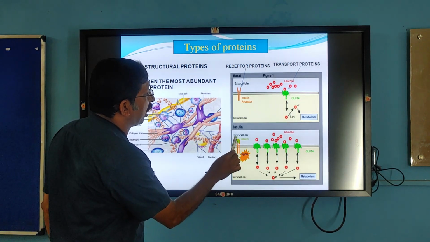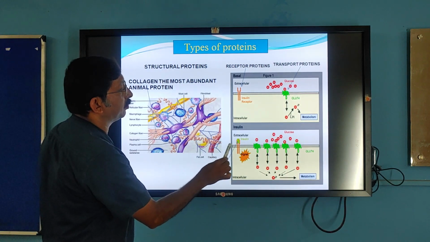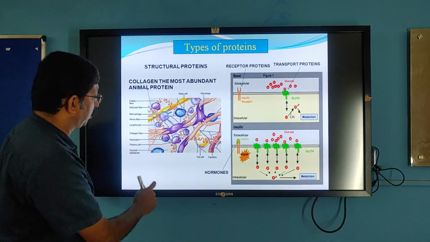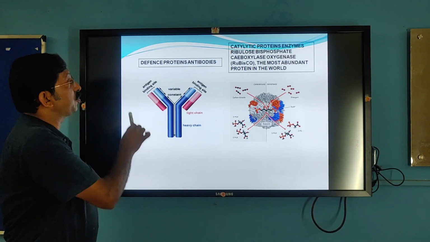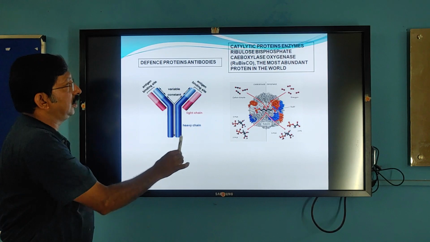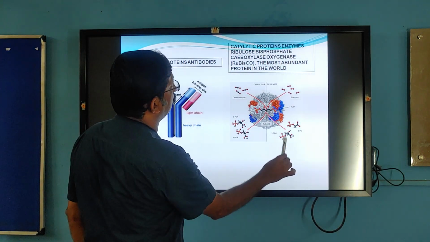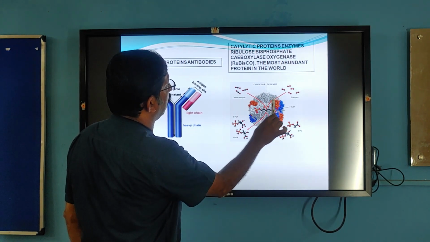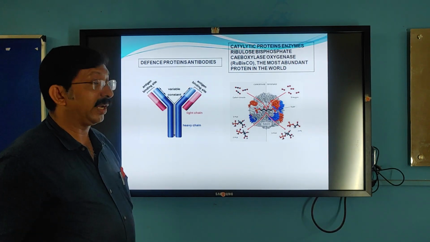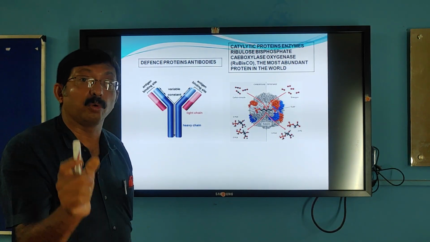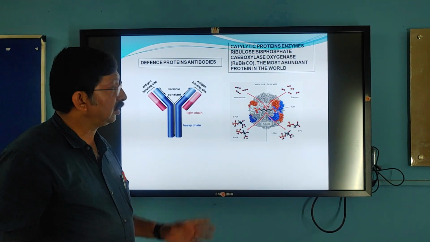And similarly here, insulin, another protein hormone that we have discussed in the previous slide, is binding to its respective receptor. So these are some of the various proteins. Now as I told, the defense proteins, antibodies. This is an antibody. And here is the enzyme rubisco. This is rubisco, the largest and most abundant protein in the world. Whereas collagen is the most abundant animal protein, rubisco is the most abundant protein in the world, which carries out the photosynthetic reaction.